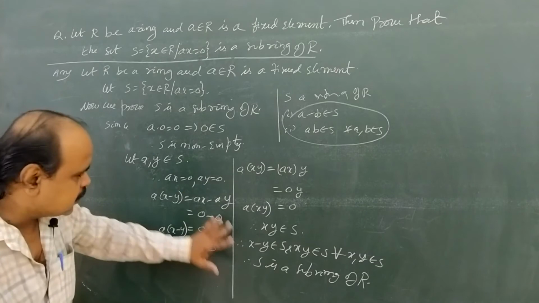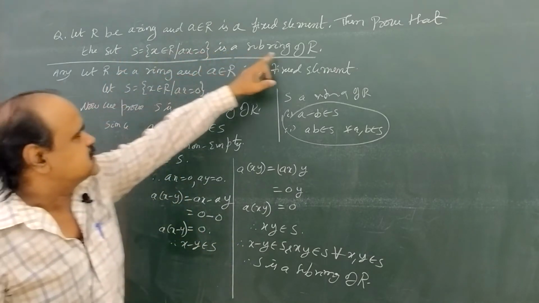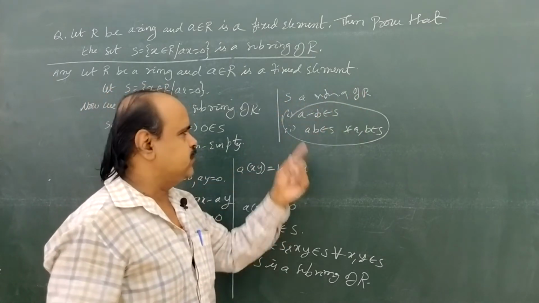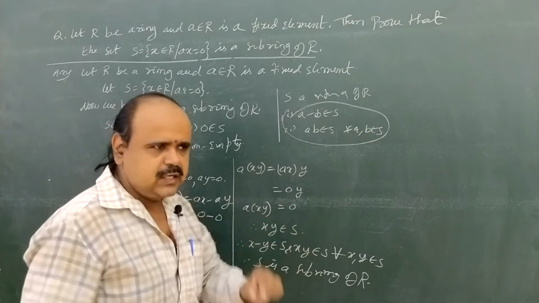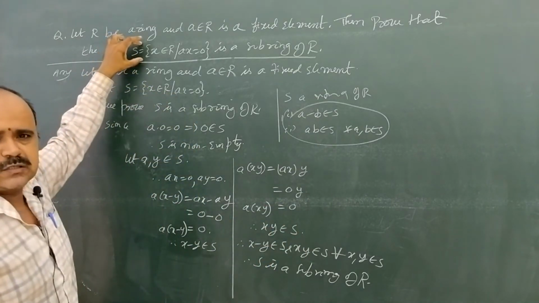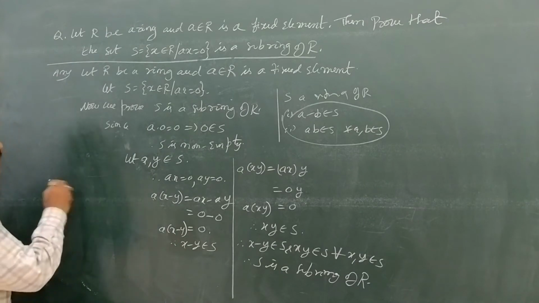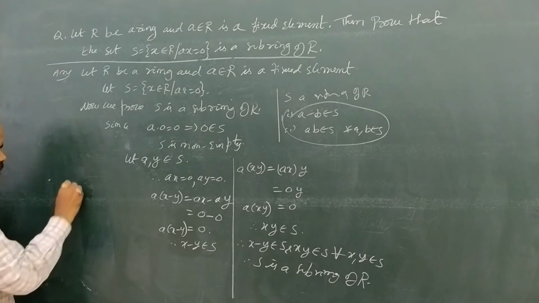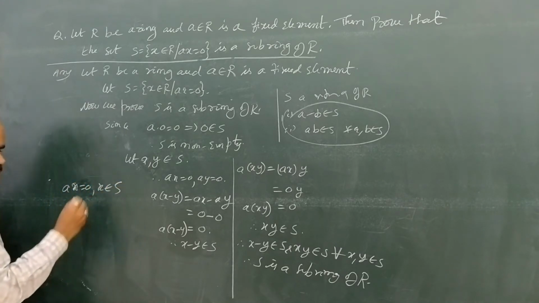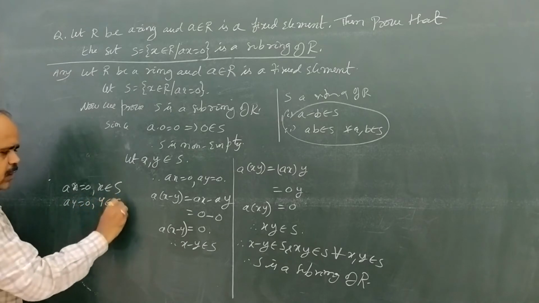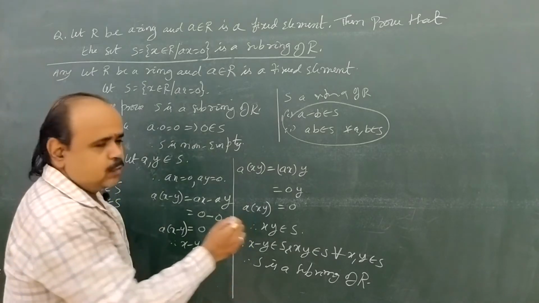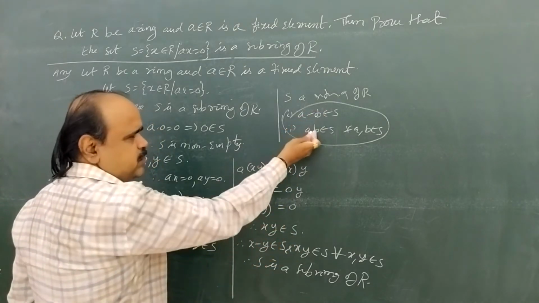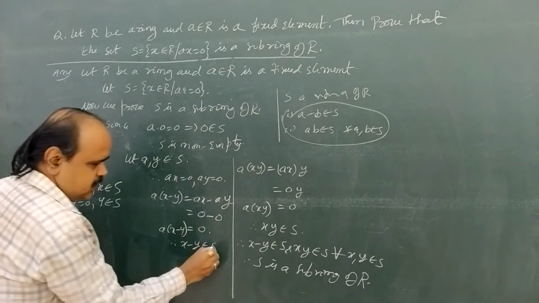So in this problem, we have to show S is a subring of R. We already know any set S is called a subring of R if and only if a minus b belongs to S and a into b belongs to S. Here, what is the nature of S? This is the main important thing. They said x belongs to R such that ax equal to 0. If ax equal to 0, then x belongs to S. If ay equal to 0, then y belongs to S. Now what we prove is x minus y belongs to S and x into y belongs to S. Instead of a and b, we take x and y.